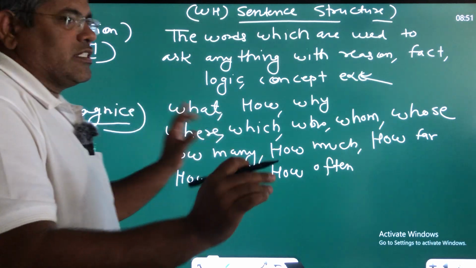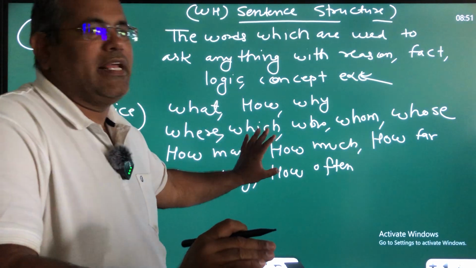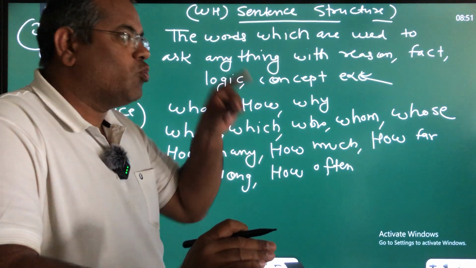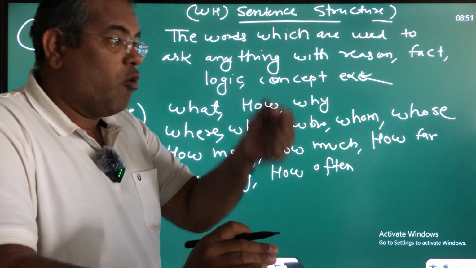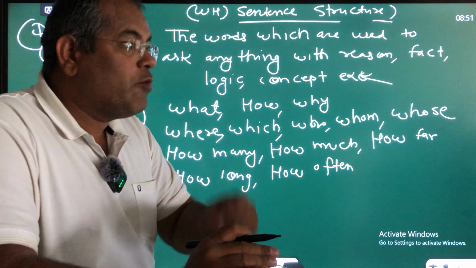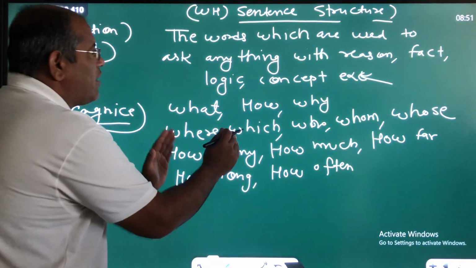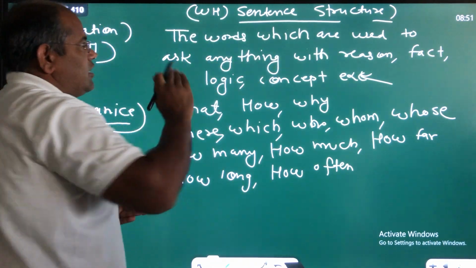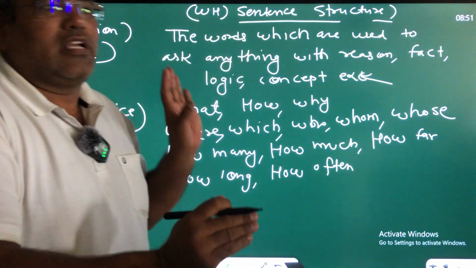These types of words are used at the first place in any English sentence to ask anything with logic, with reason, concept. Then we can say these are recognized with the WH sentence structures. Is that clear?